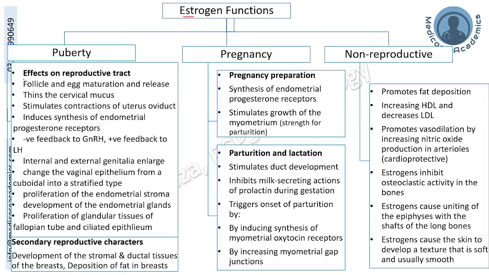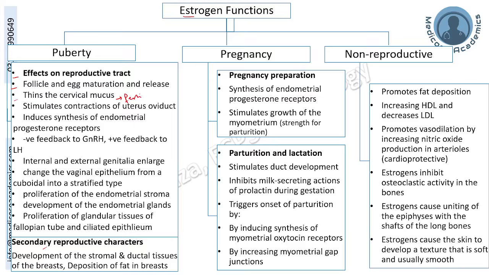At puberty, the effect of estrogen on the reproductive tract plus the secondary reproductive characteristics. Inside the reproductive tract, it will stimulate the follicle and ovum maturation and its release. It will thin the cervical mucus, which will make it compatible for the movement of sperm and hence fertilization.